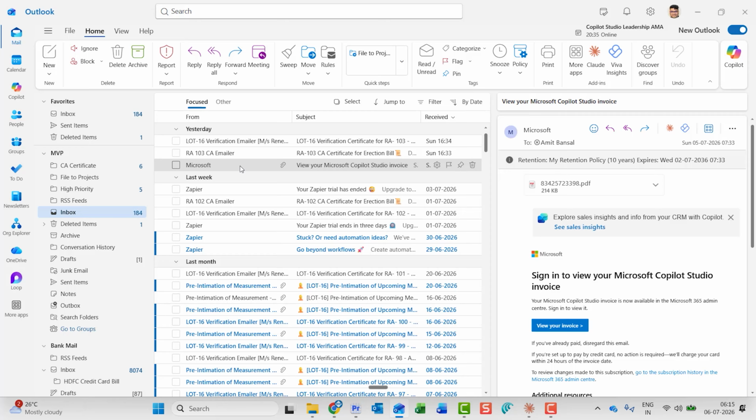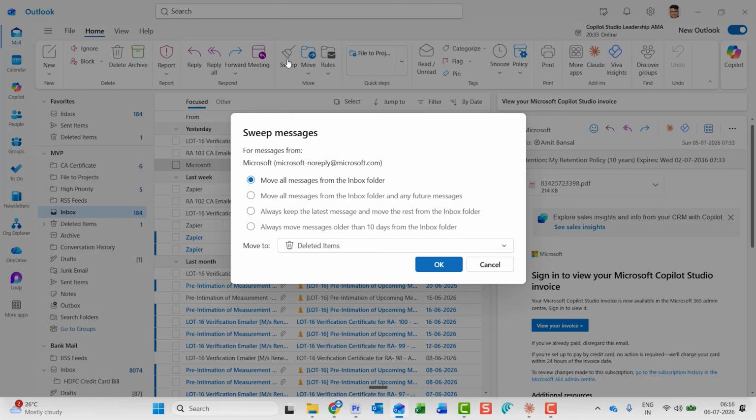Now the next option is Rules or the Sweep button to auto-route everything from the sender into a folder. Now for that you need to use this Sweep symbol, which is available under the Home tab in the Move section. Once you click on Sweep, that will give you four options. Move all messages from the inbox folder. Move all messages from the inbox folder and any future messages. Always keep the latest message and move the rest from the inbox folder. And the final one is always move messages older than 10 days from the inbox folder.